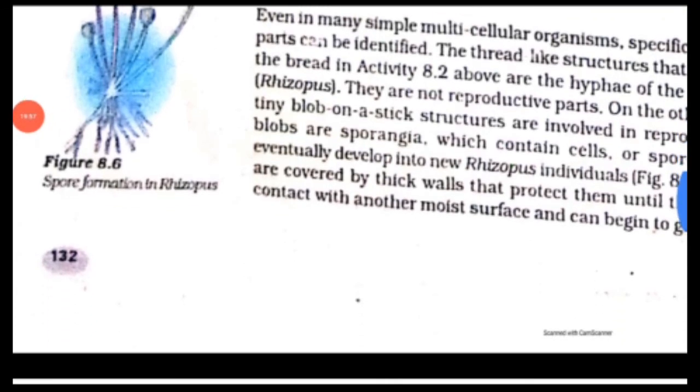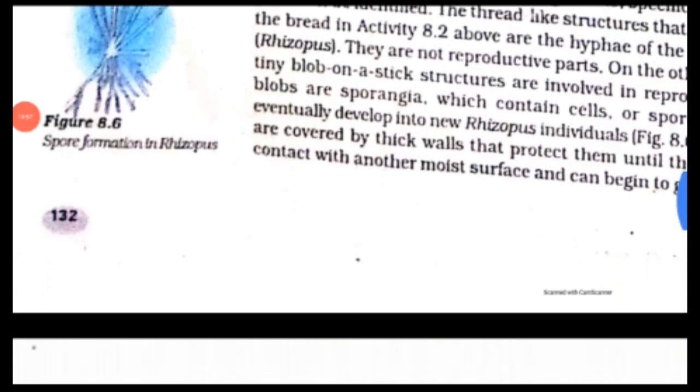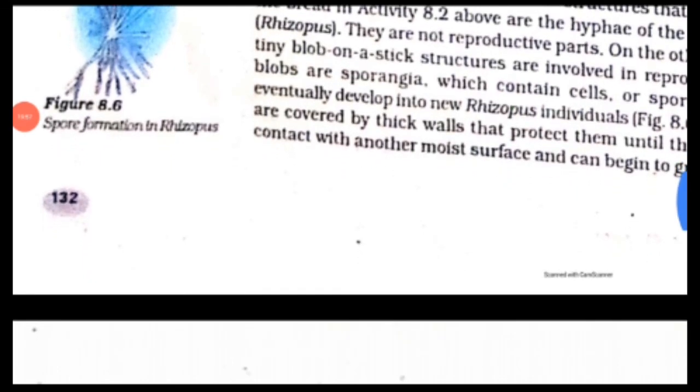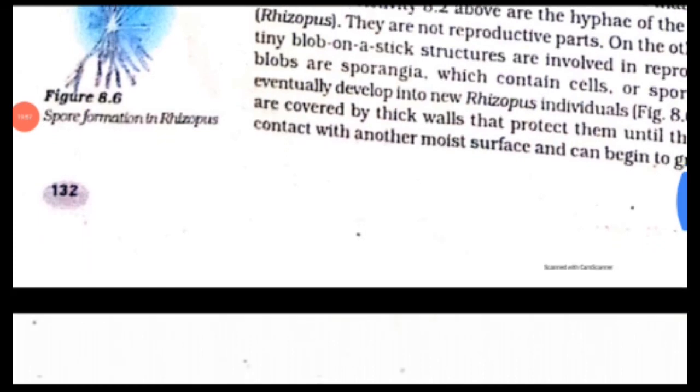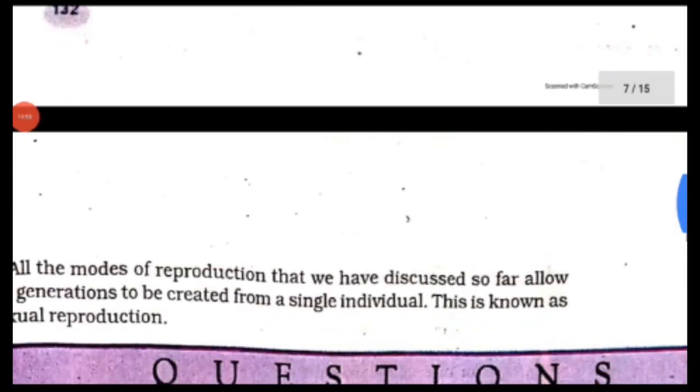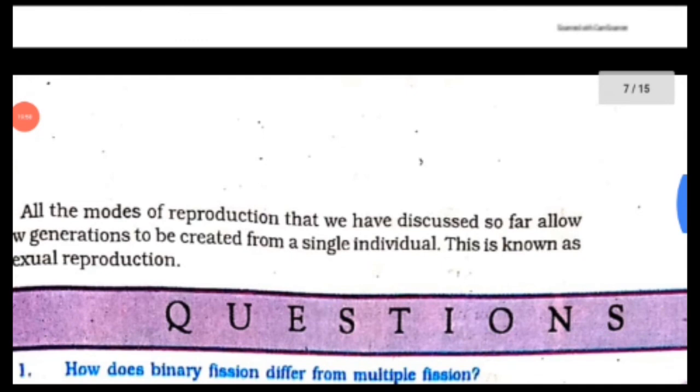Our next topic is spore formation. What is spore formation? It is a method of asexual reproduction that generally happens in non-flowering plants such as fungi and bacteria.